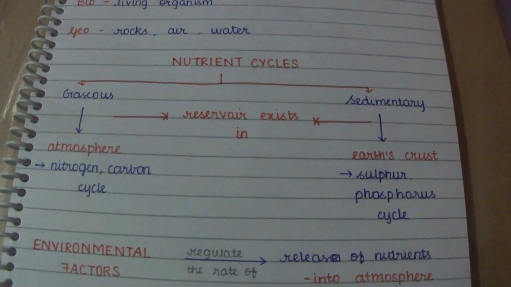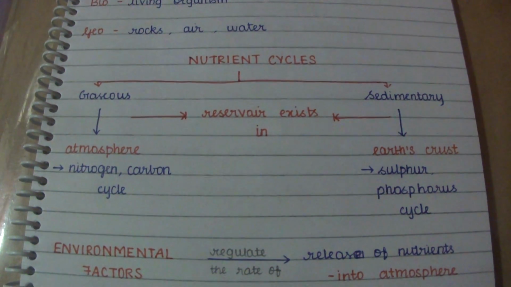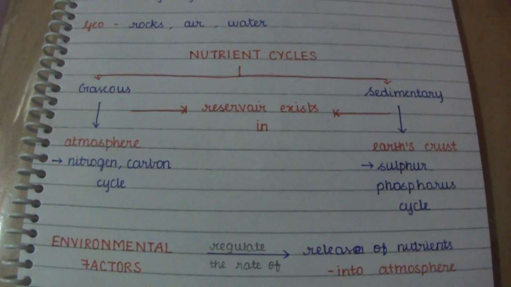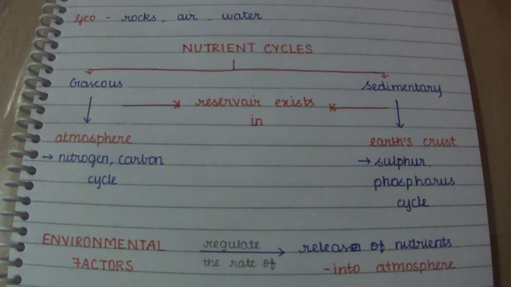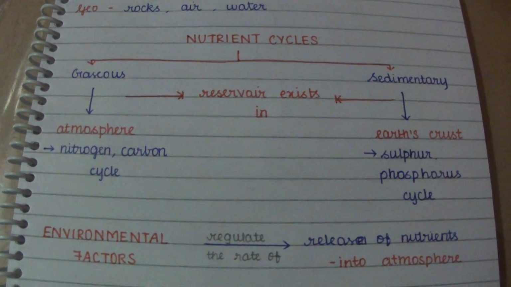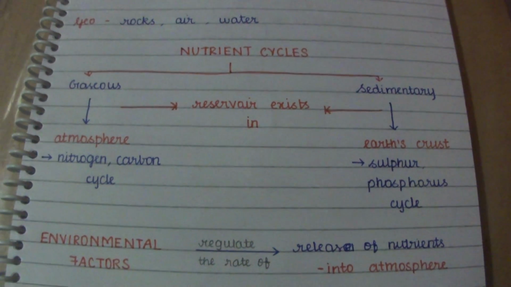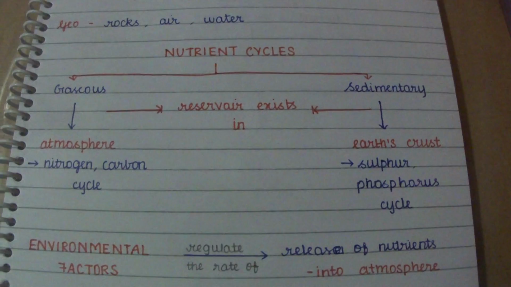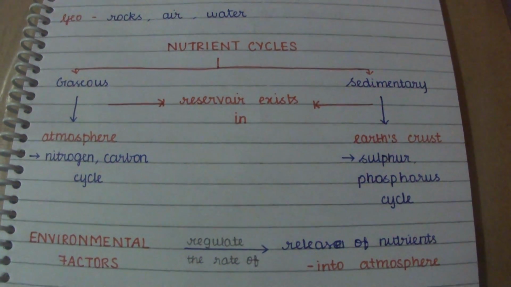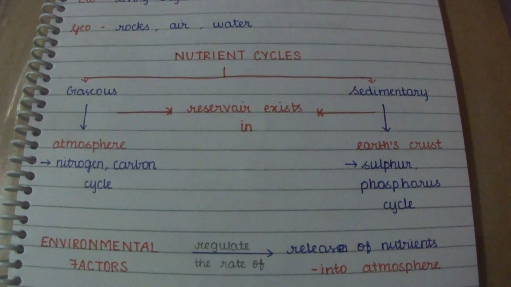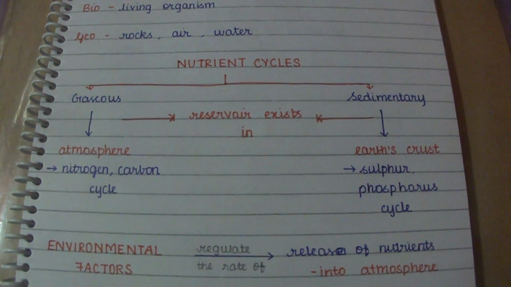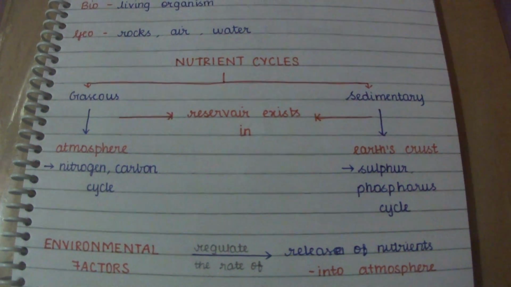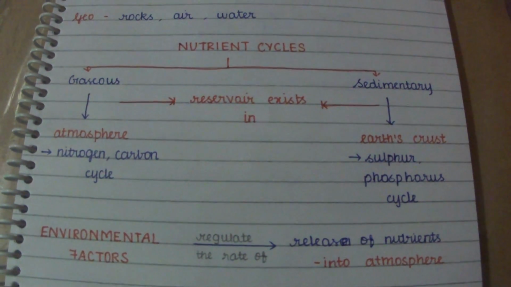The nutrient cycles are of two types, gaseous and sedimentary. In the gaseous nutrient cycle, such as the nitrogen and carbon cycle, the reservoir exists in the atmosphere. In the sedimentary cycle, as we can understand from the word sediment, the reservoir exists in the earth's crust, as in the sulfur and phosphorus cycle.